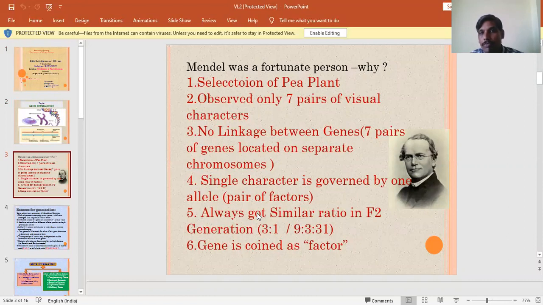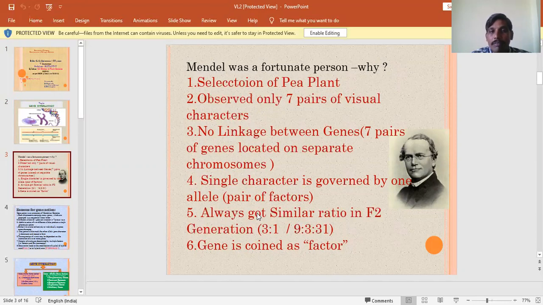Mendel was a fortunate person. We already discussed in the first chapter why Mendel was a fortunate person. Because from the selection of experimental tool as pea plant, he is a lucky person because he chose the pea plant. In the pea plant, he observed only 7 pairs of visual characters.